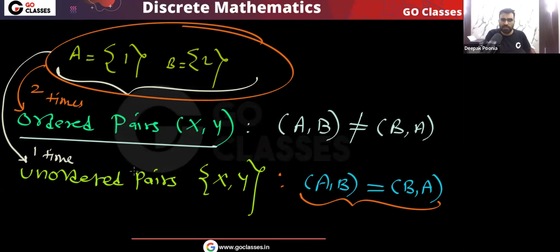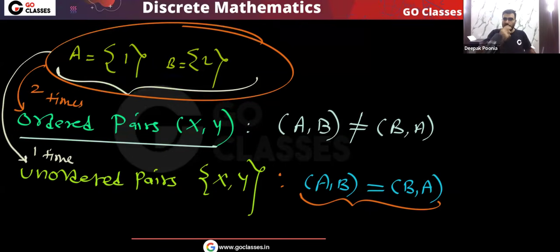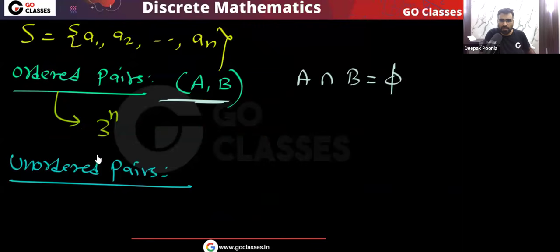Okay, so you just tell me one thing. There is one particular pair A comma B which you have counted only one time. Every other pair you have counted two times here. But there is one pair which you have counted only one time. That is phi comma phi.